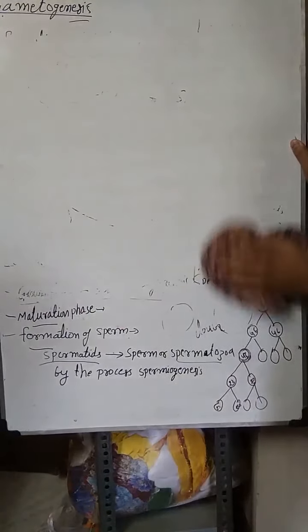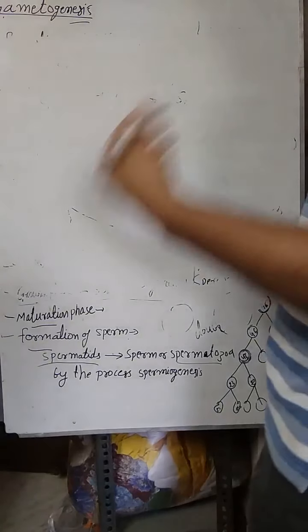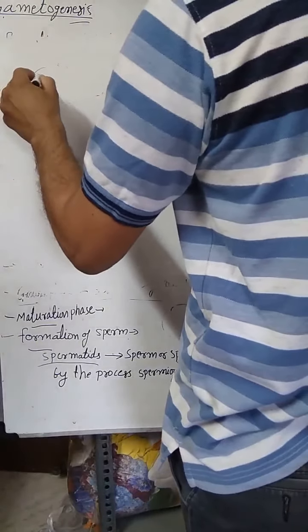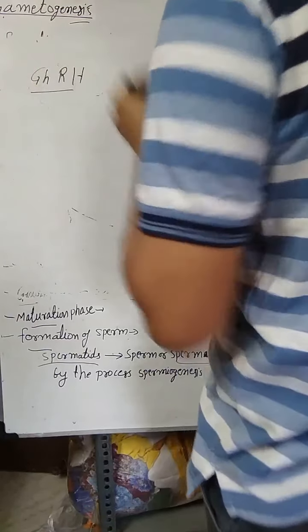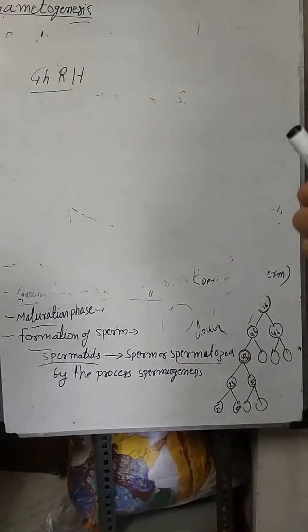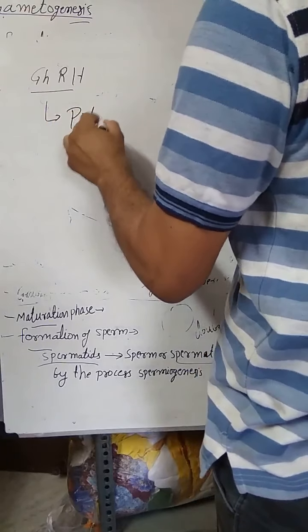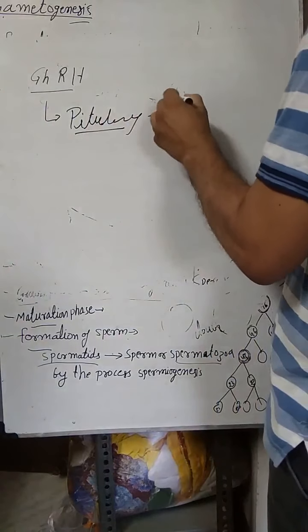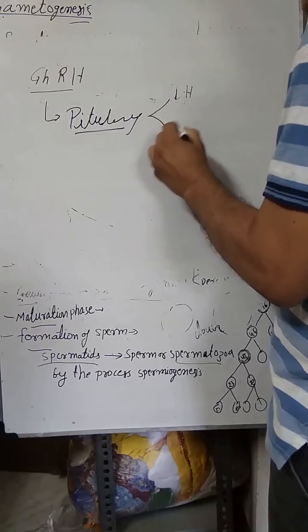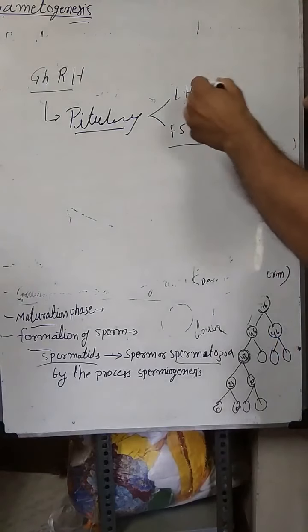Now the role of the different hormones during the formation of sperm or gametogenesis. Mainly GnRH, gonadotropin releasing hormone, is secreted from the hypothalamus, and it induces the pituitary gland, which secretes two hormones: LH, luteinizing hormone, and FSH, follicle stimulating hormone.